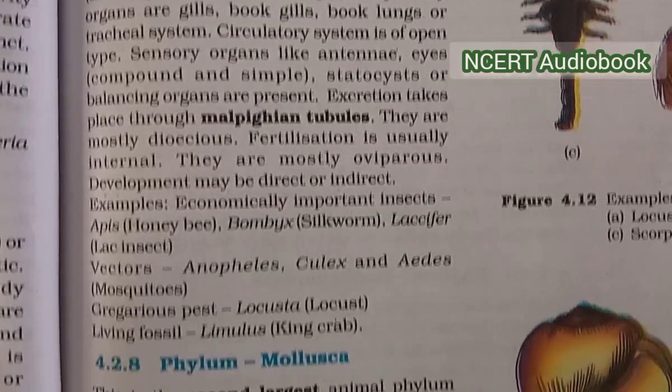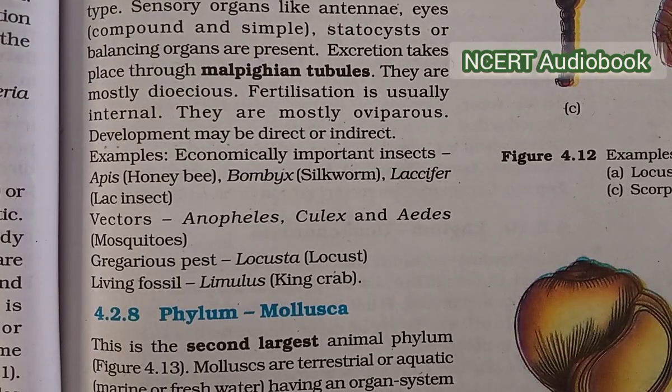Example, economically important insects: Apis, honeybee; Bombyx, silkworm; Laccifer, lac insect; vectors: Anopheles, Culex, and Aedes mosquito. Gregarious pest: locust. Living fossil: Limulus, king crab.